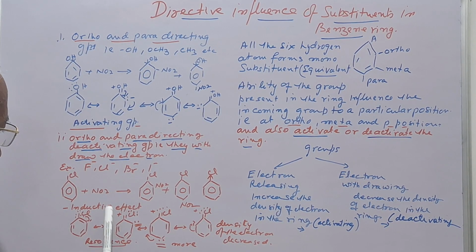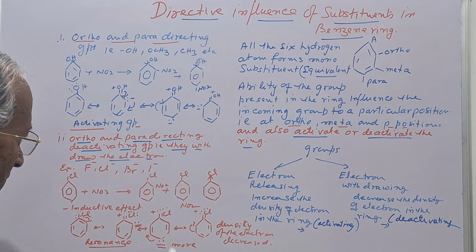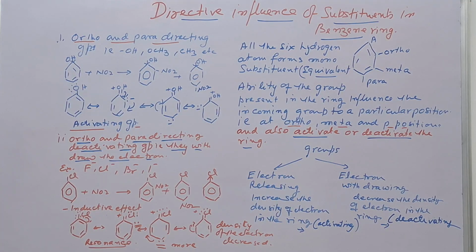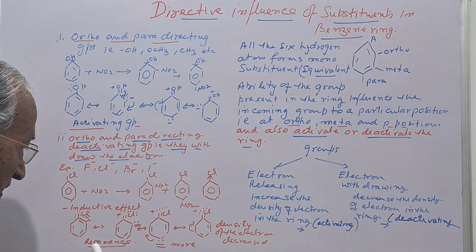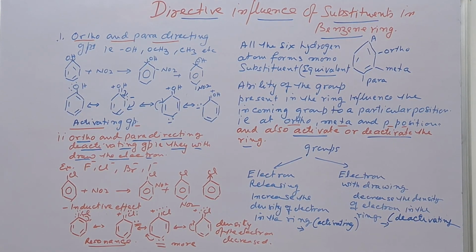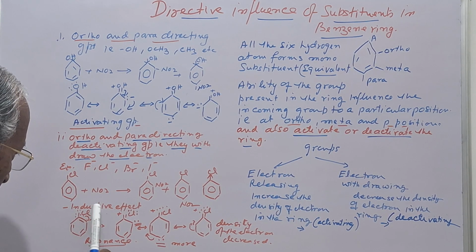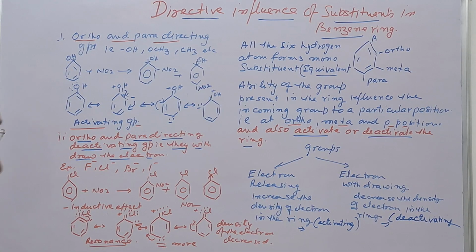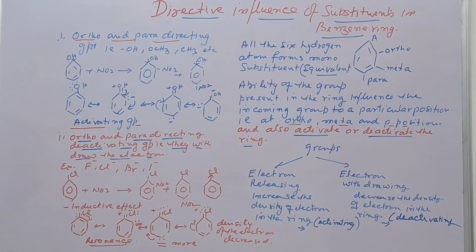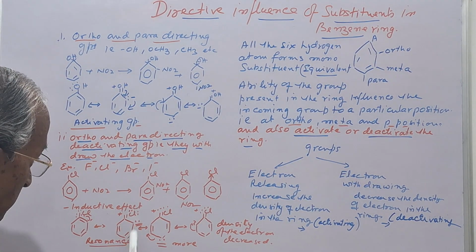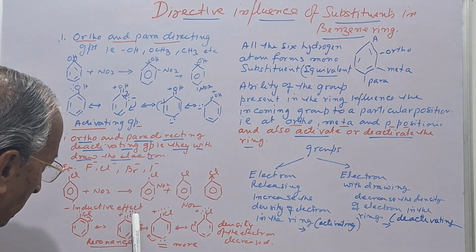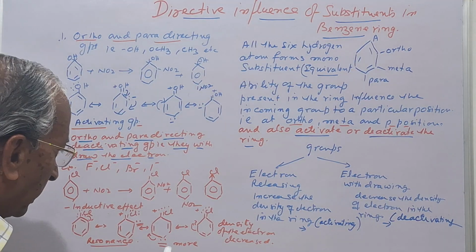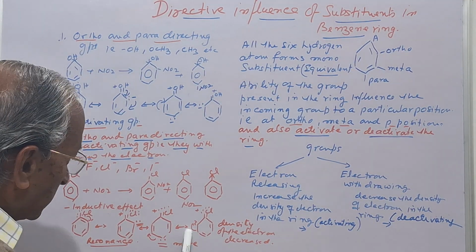Now this chlorobenzene, when it undergoes nitration, forms the ortho and the para products. Here, if you see the resonance structure, there is the inductive effect. Negative inductive effect means it withdraws electrons. But again, if you see, the ortho and the para positions have more density of electrons as compared to the meta, that is from the resonance structure.